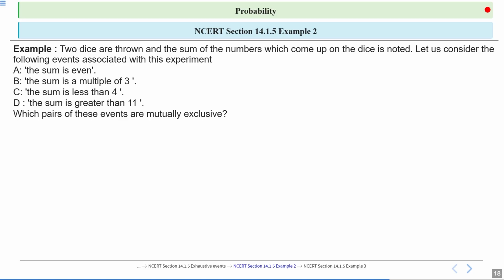Students, first of all, think about this. How would you approach this example? Then we will see the solution here.